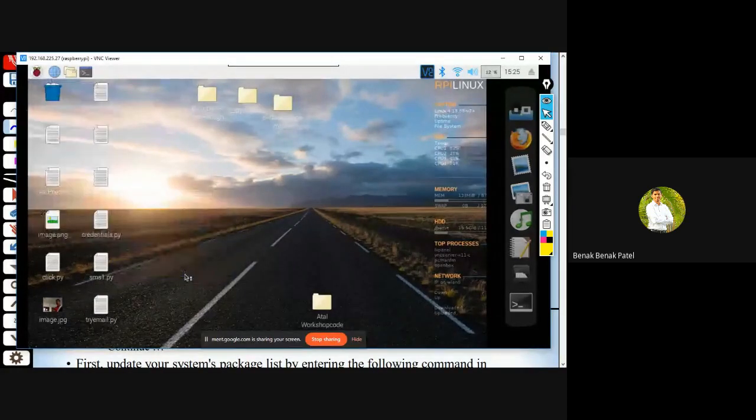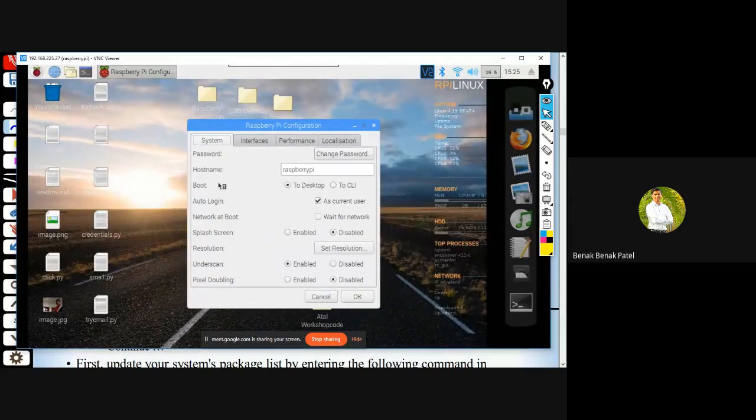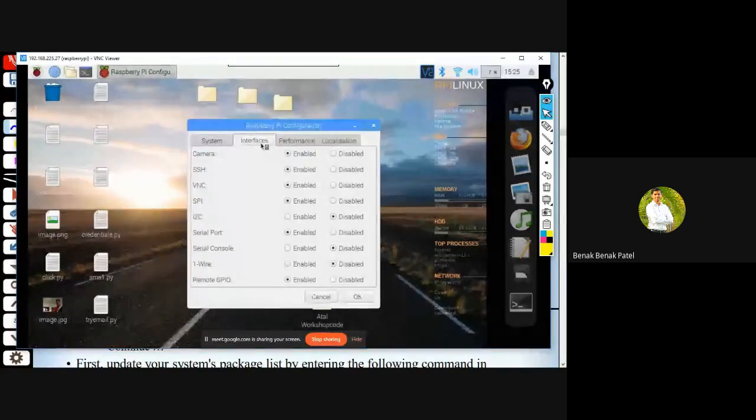Just by hitting on this, I can get access to the host name, whether to boot directly to desktop or to the command line interface, and whether to auto login or not, as well as interfaces, because this Raspberry Pi has a lot of things in it. One is I can directly enable the camera. Right now, by default it is in a disabled state, so make sure to convert it to enabled, as well as Secure Shell is enabled.